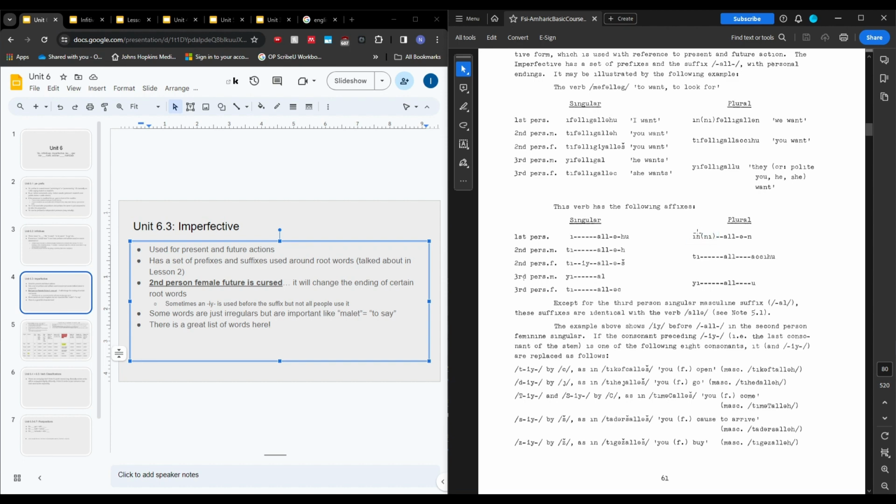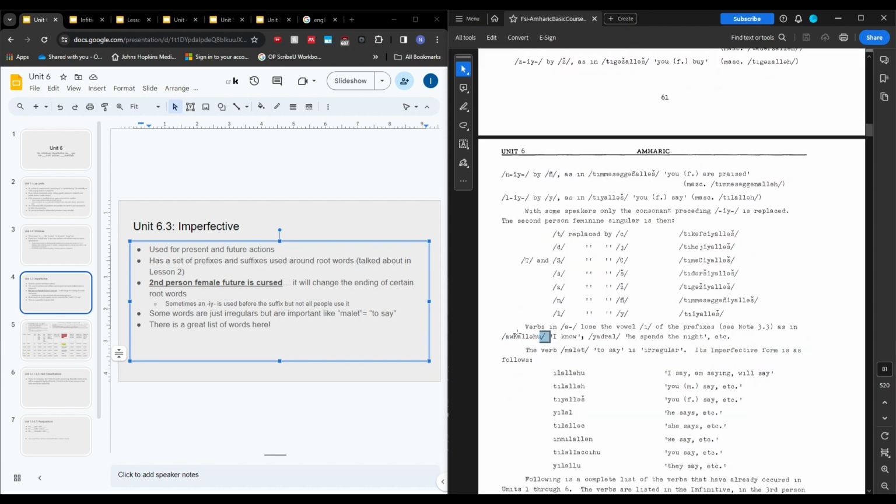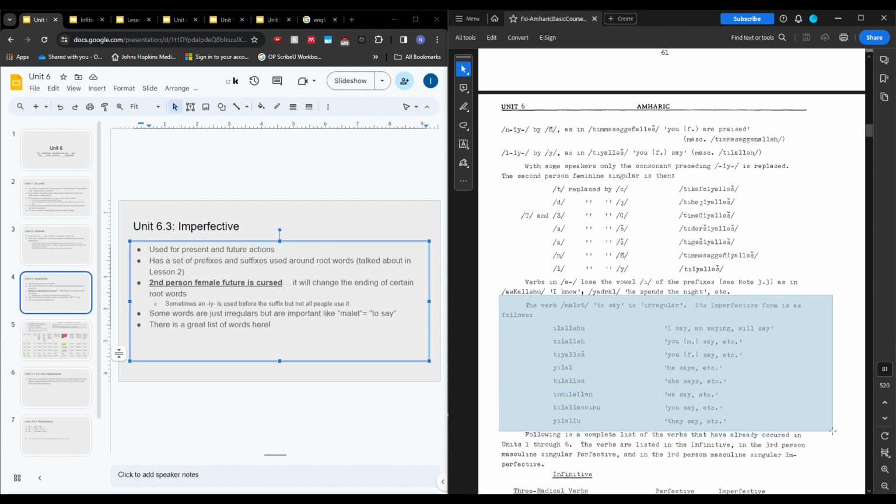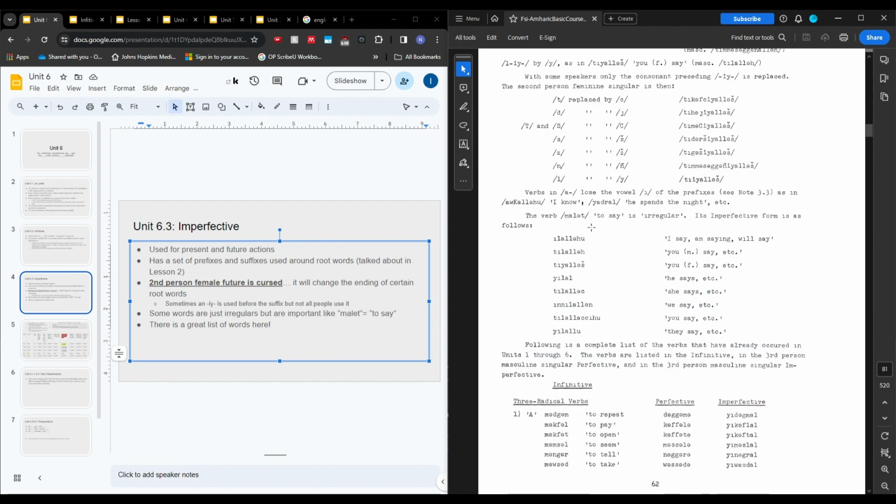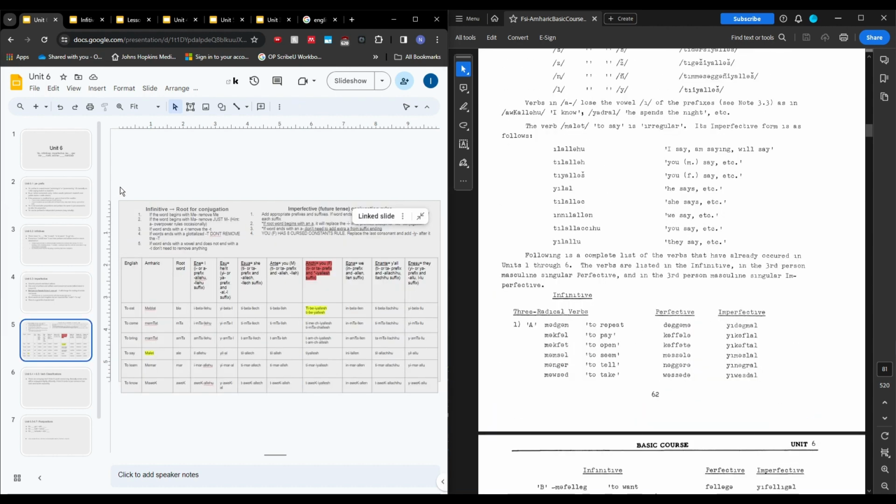This keeps the i actually. Ta, ya. Which is what it's trying to say with aukallo. It's not ye-aukallo, it's just aukallo because the A is going to overpower the i, and that'll mean I know. It's not ye-adaral, like for mader. It'll just be yadaral, and he spends the night. This is showing that malat is an irregular, and I'll just memorize this list. It's actually pretty important. And again, you can go back to lesson 2 to look at a bunch of imperfective practice.